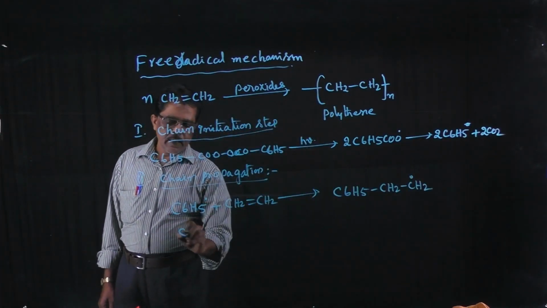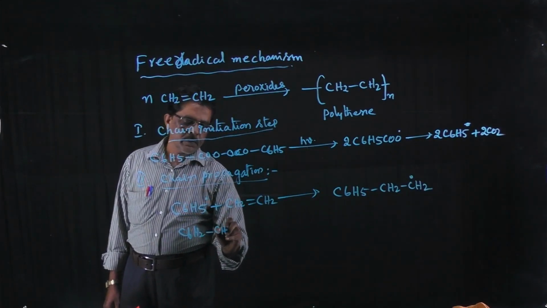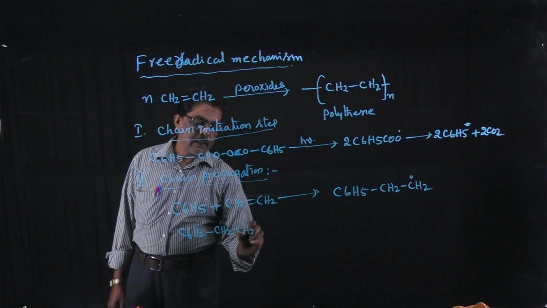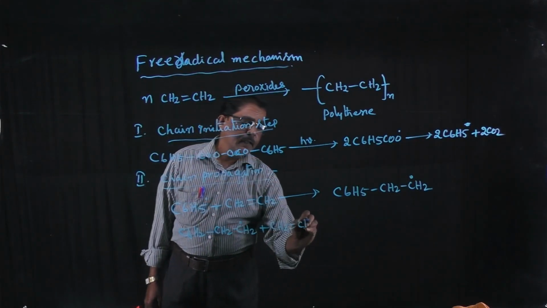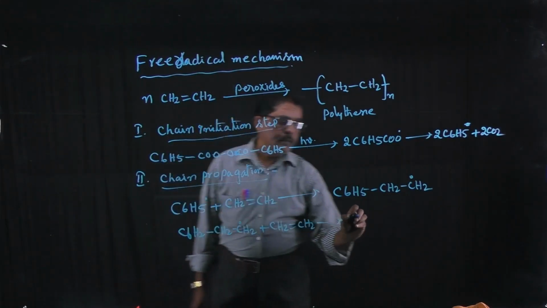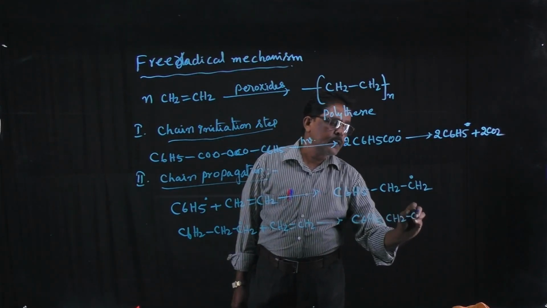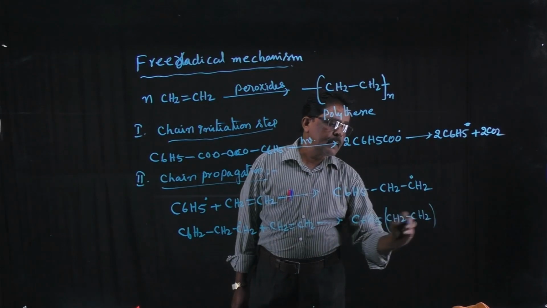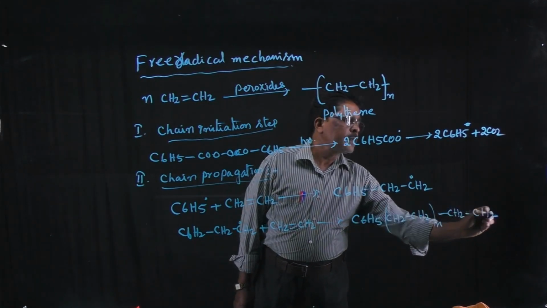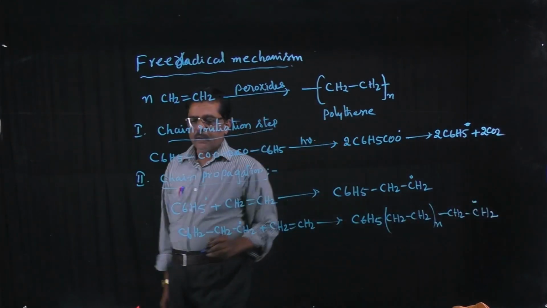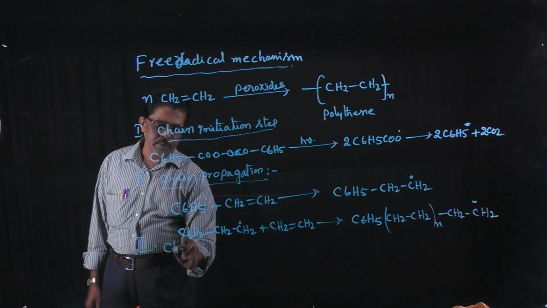This molecule again reacts with 1 mole of alkene to form another free radical like this. So C6H5 CH2 taken n times CH2 free radical, right? Understand? Then the last step is the chain termination process.